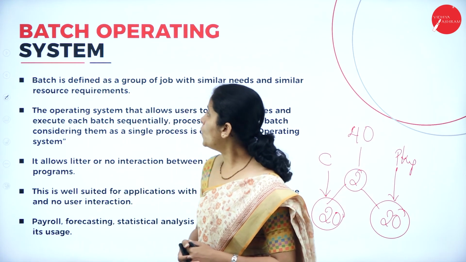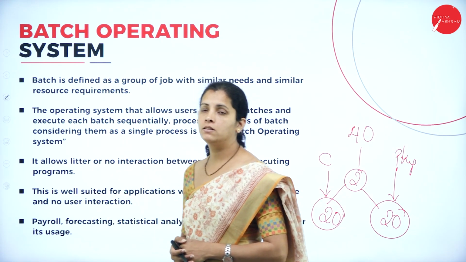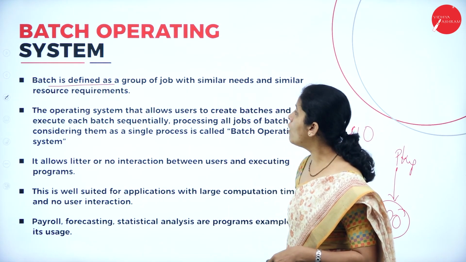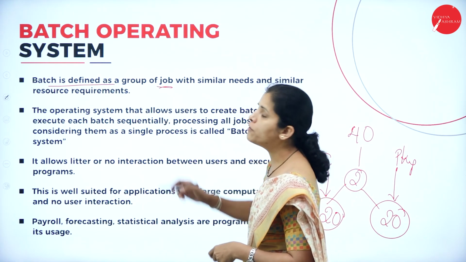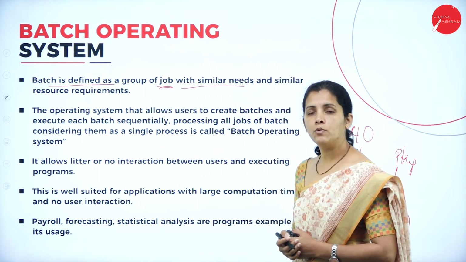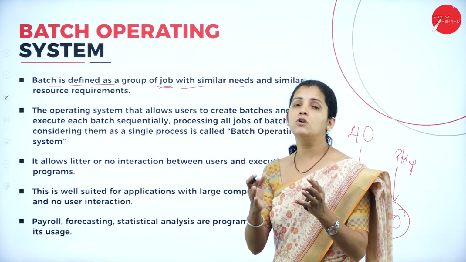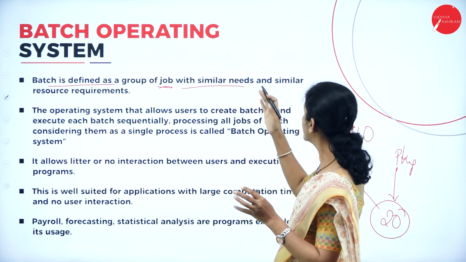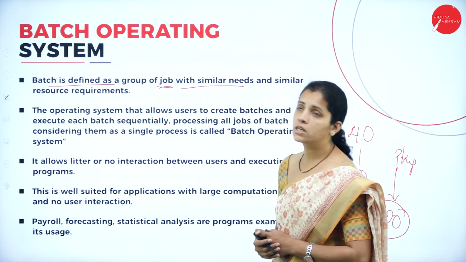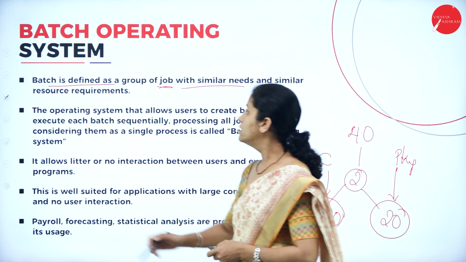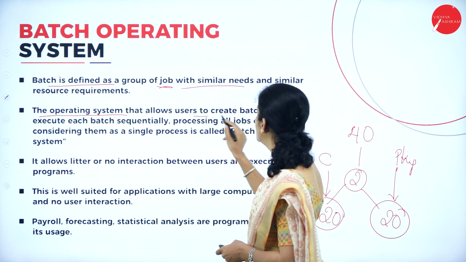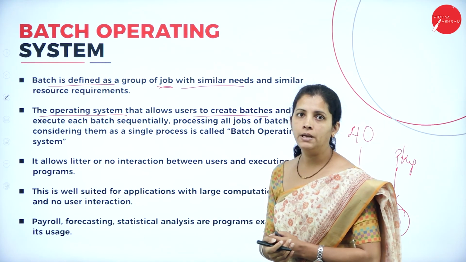Similarly, in a batch operating system, a batch is defined as a group of jobs, a group of jobs with similar needs. That means I'm going to group the jobs based on the same kind of requirement and the same kind of resource requirement. It is the operating system that allows the user to create a batch.